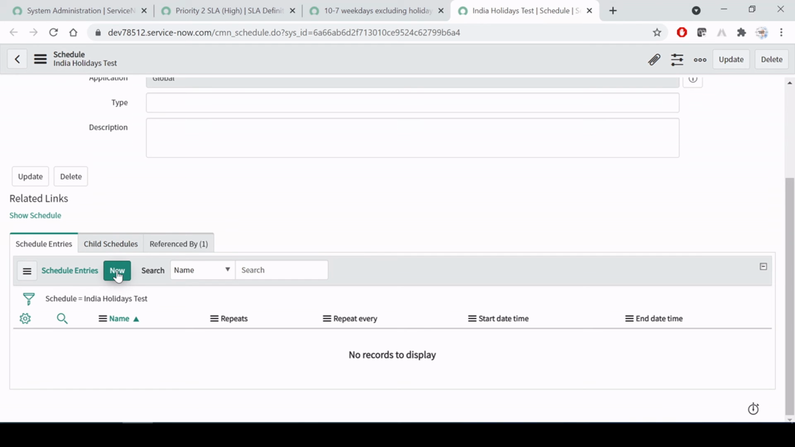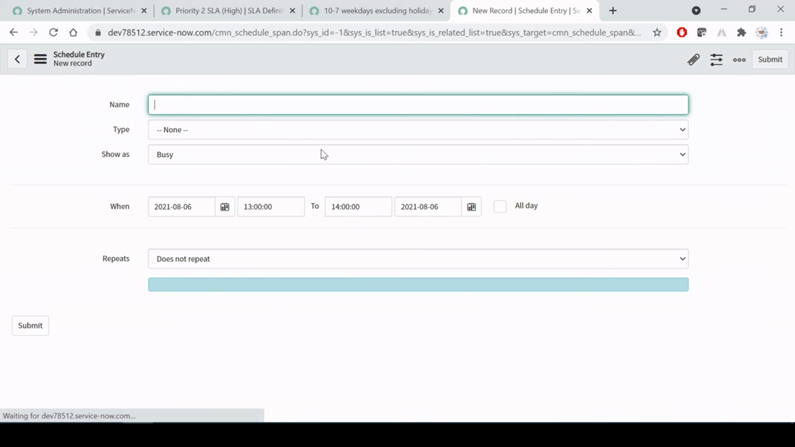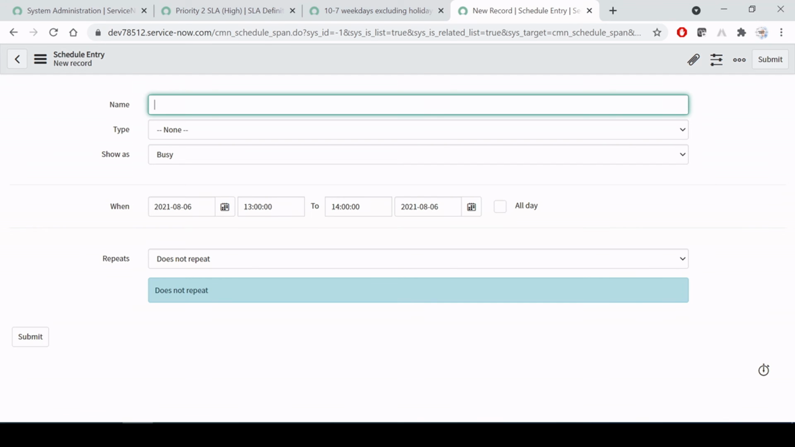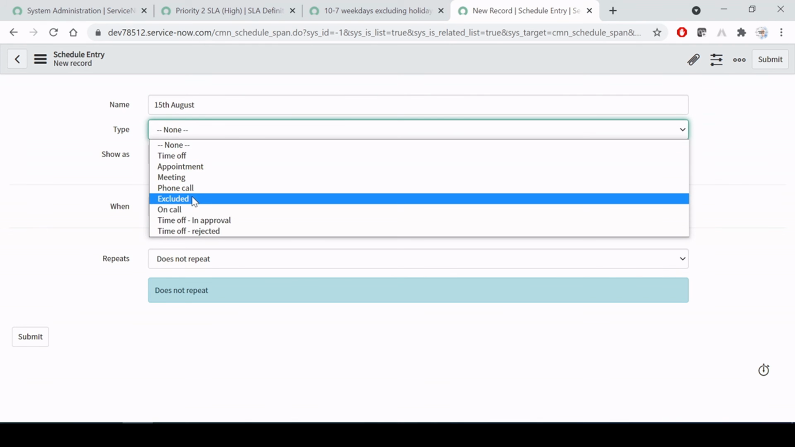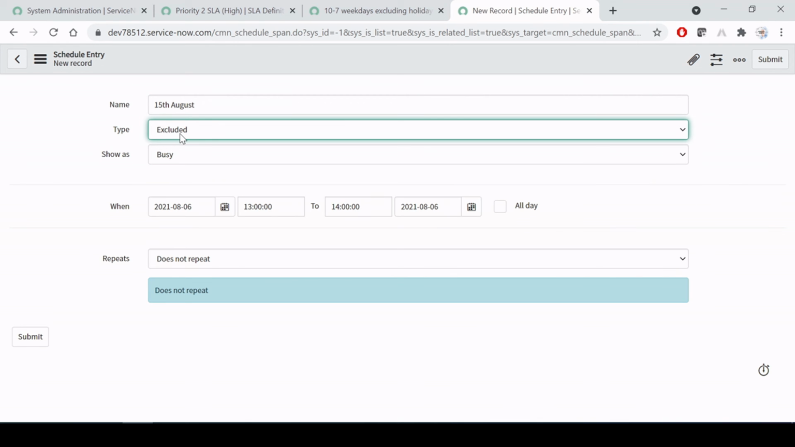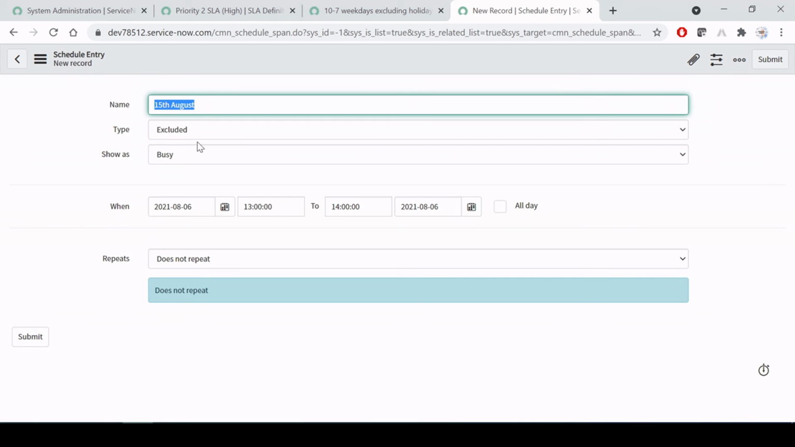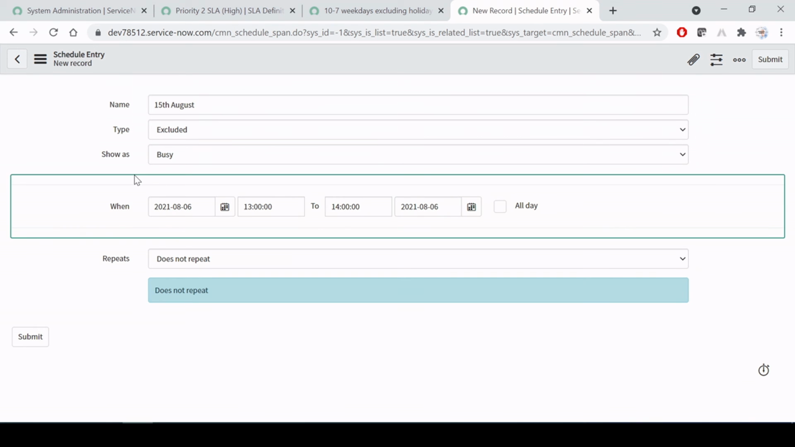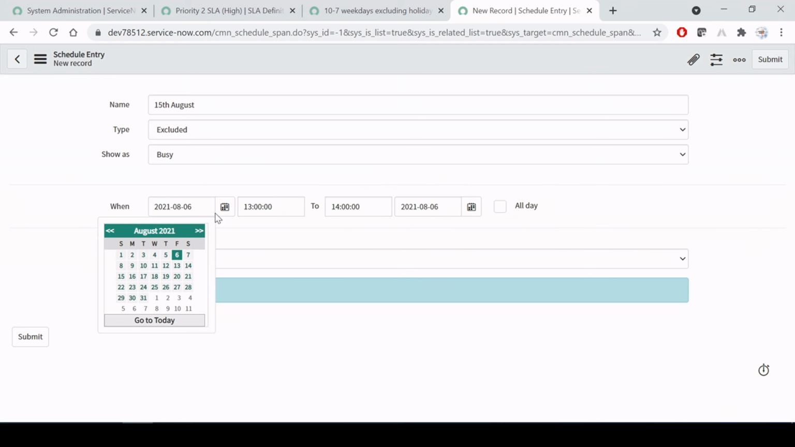I will create one or two entries just to show how you can do it. So let's say I'm going to create one for the 15th August. Make sure the type is excluded, because on 15th August we are going to exclude this day. If anyone creates a ticket on 15th August, our SLA should not start. And here you have to select the date.